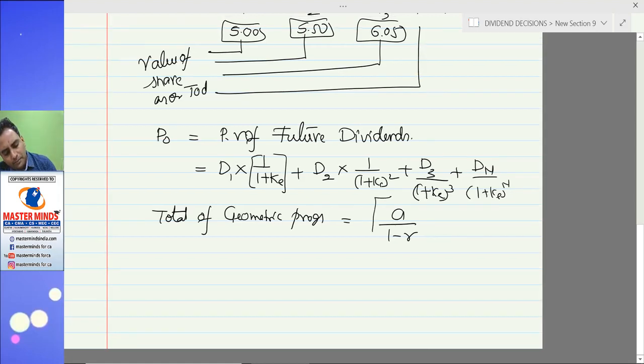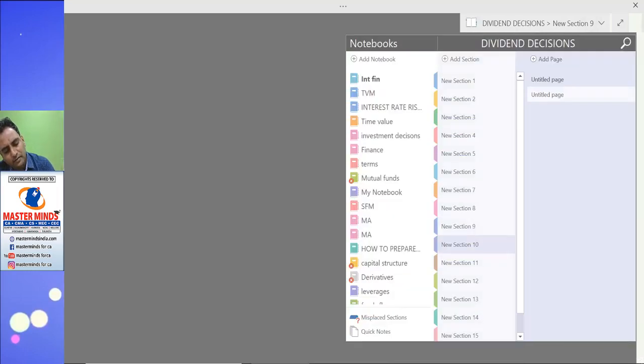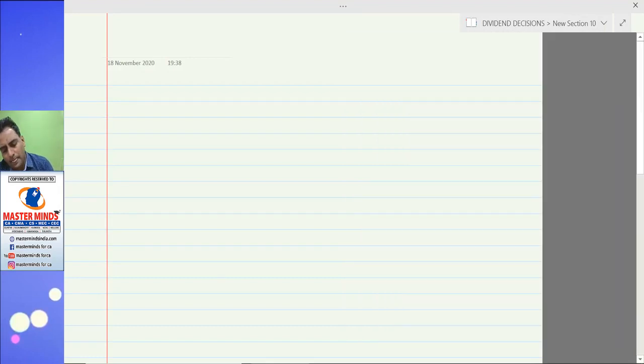So if you apply this formula to the stream of dividends, finally you get a derivation of D1 divided by Ke minus C. So this derivation was obtained from the logic applied to geometric progression. This is how the formula derivation was obtained.